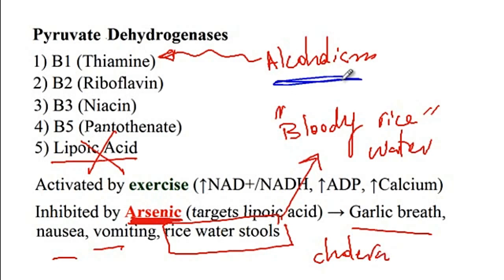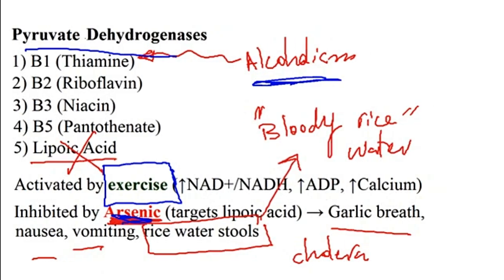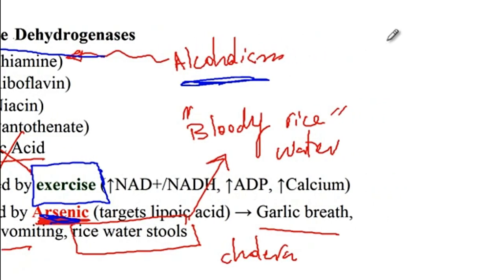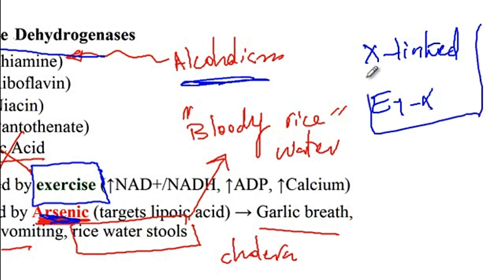So these were examples of acquired causes of the pyruvate dehydrogenase defect, like for instance arsenic toxicity or alcoholism. You should also note that this enzyme pyruvate dehydrogenase is activated by exercise, which causes an elevated NAD plus to NADH ratio, elevated ADP, and elevated calcium. Now, one last point about the pyruvate dehydrogenase complex is that the most common cases of pyruvate dehydrogenase deficiency are from X-linked mutations in the E1 alpha subunit. So X-linked mutations in the E1 alpha subunit are the genetic cause of pyruvate dehydrogenase deficiency.